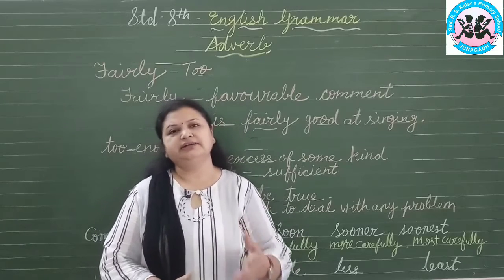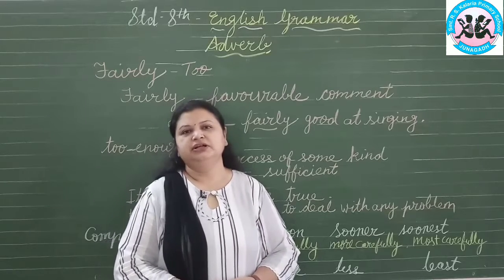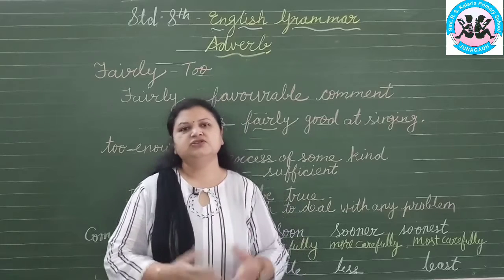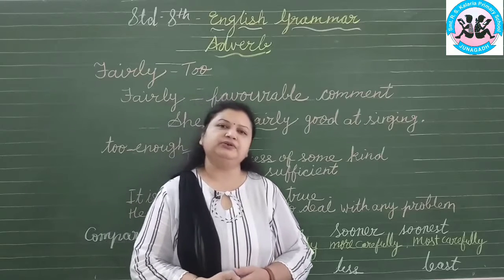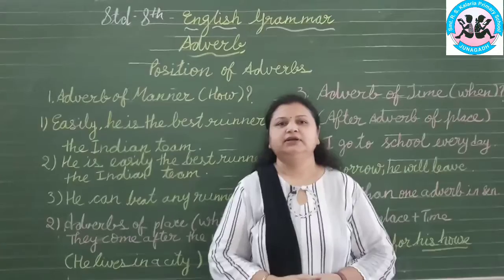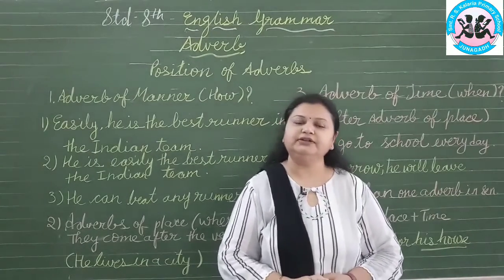Now next I will explain the adverb of position. We generally don't know where to place the adverb in the sentence. So the adverb of position plays a very important role in the sentence. The position of adverbs is very important in the sentence.